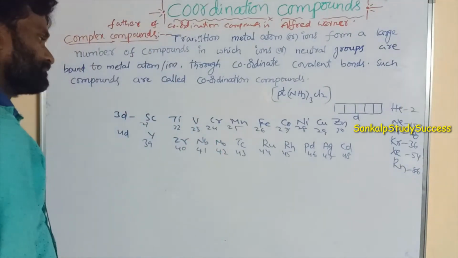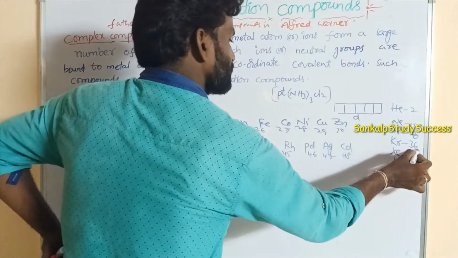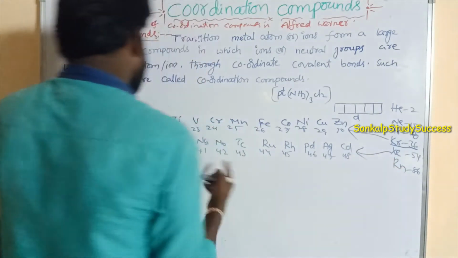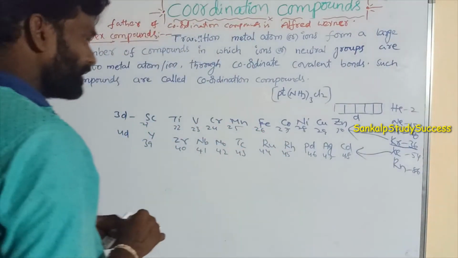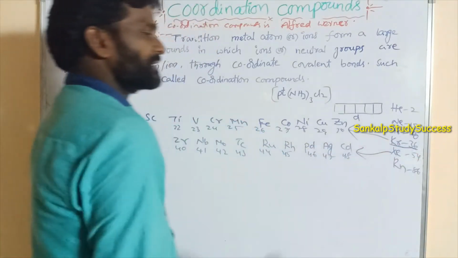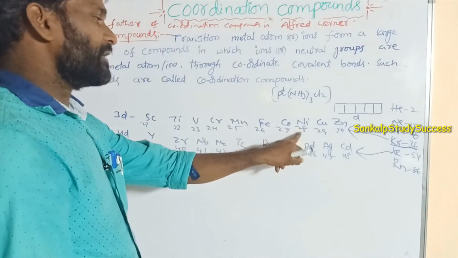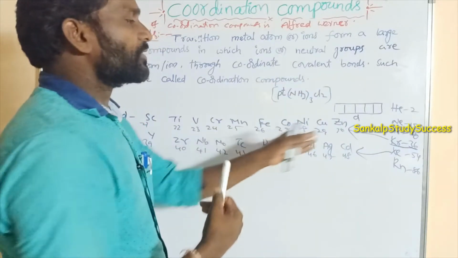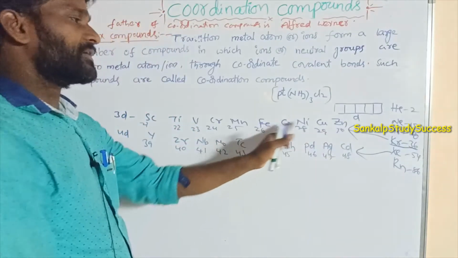Here, all these transition elements need to reach 36 for the 3D series, and all the 4D series elements need to reach 54, xenon. All these elements try to get an inert gas electronic configuration, like atomic number 36. For example, nickel, atomic number 28, accepts 8 electrons to get 36. Similarly, iron gains 10 electrons to get 36.